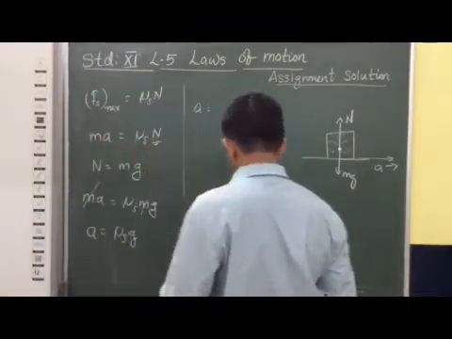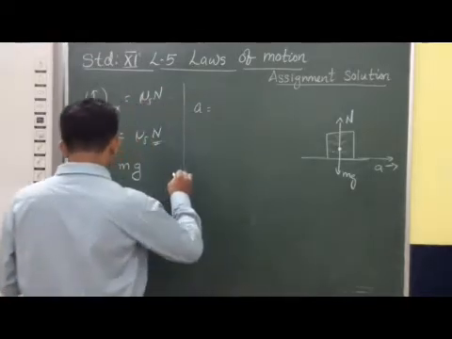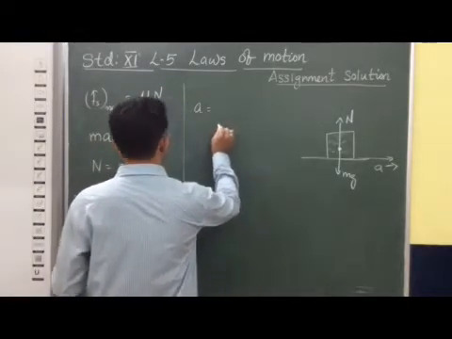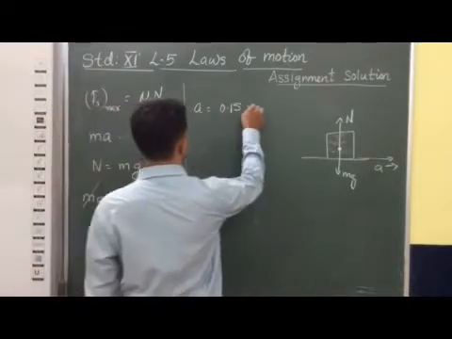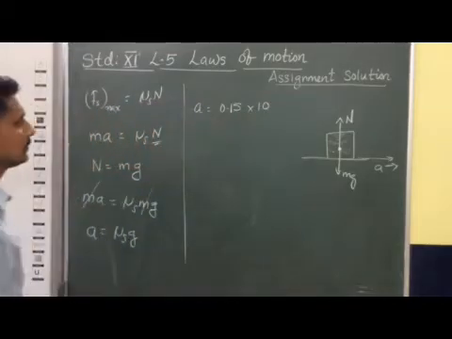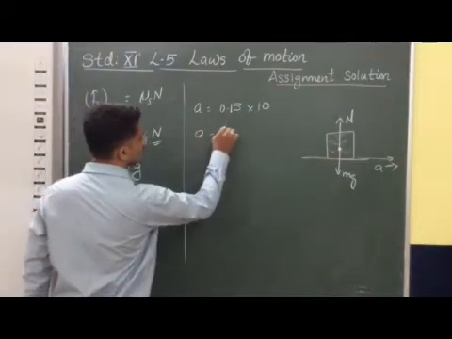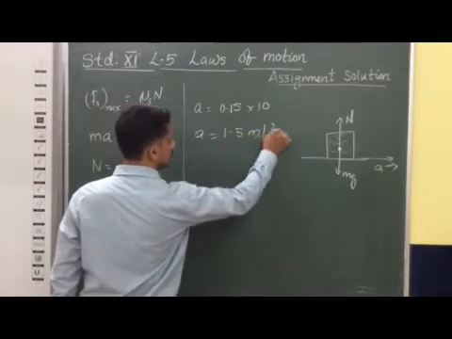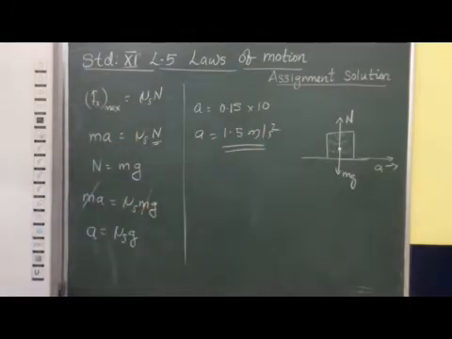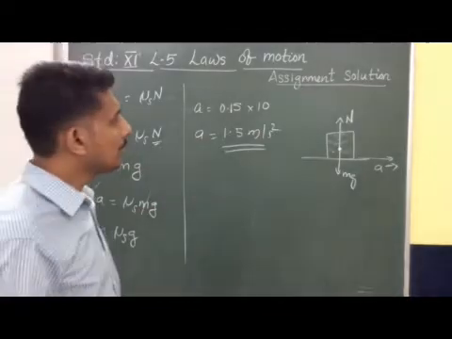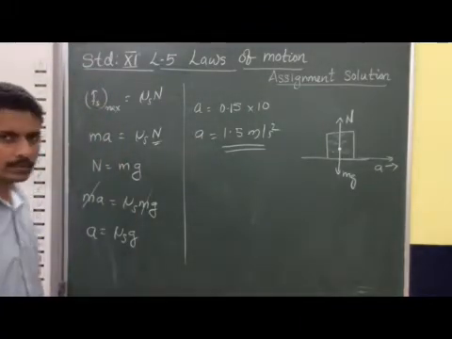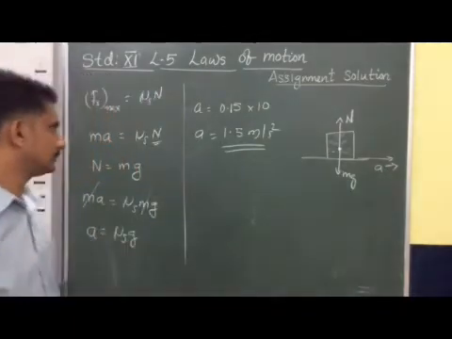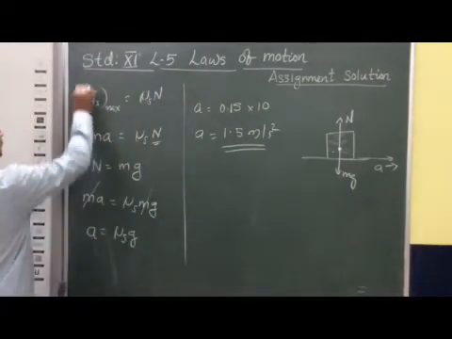Now we can substitute the values. The coefficient of static friction is given as 0.15, and g we can take as 10. So you will get a is equal to 1.5 meter per second square. So this is the maximum acceleration the train can have, and the box will remain stationary. Okay, fine. So this is question number 1.